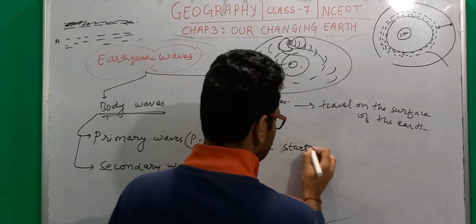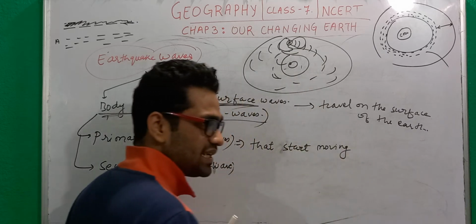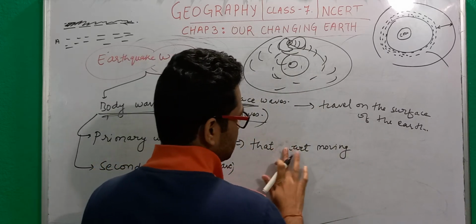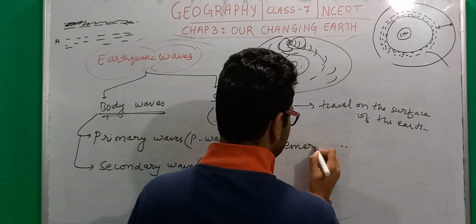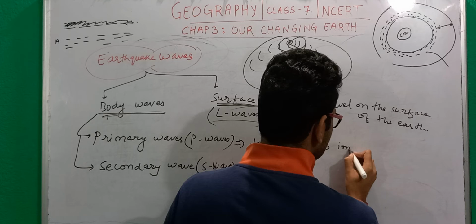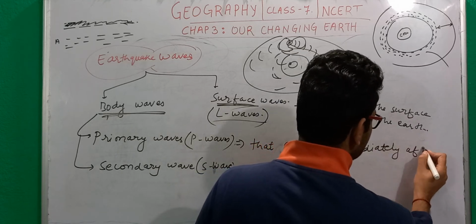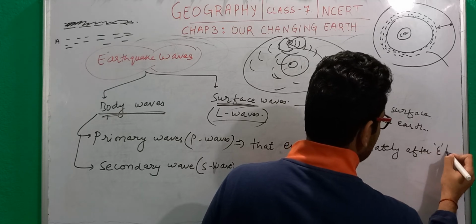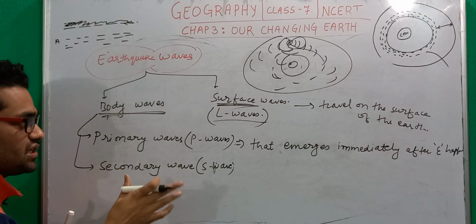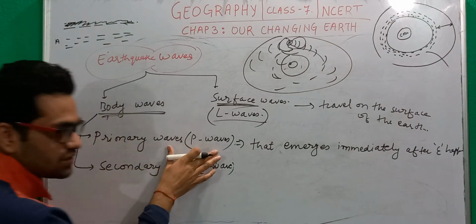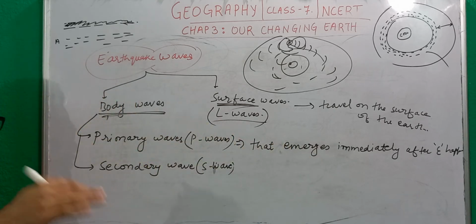Okay, so these are the waves that start moving, or that emerge immediately after the earthquake happens, right?